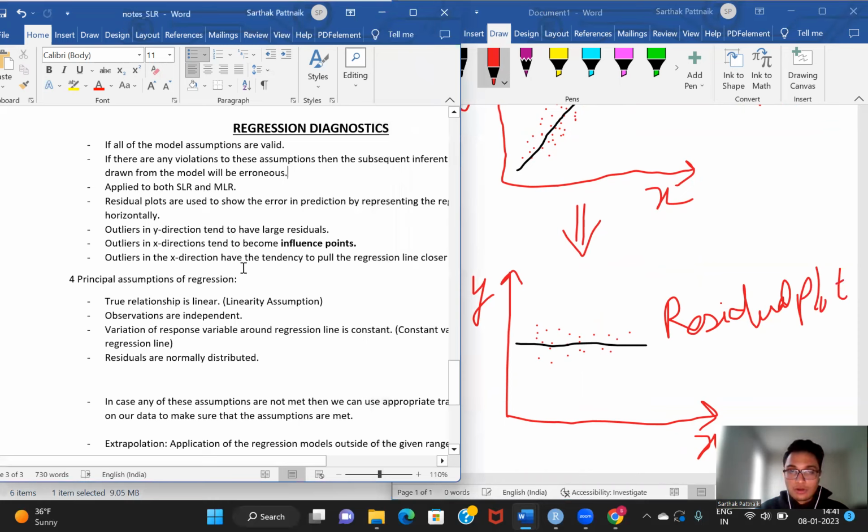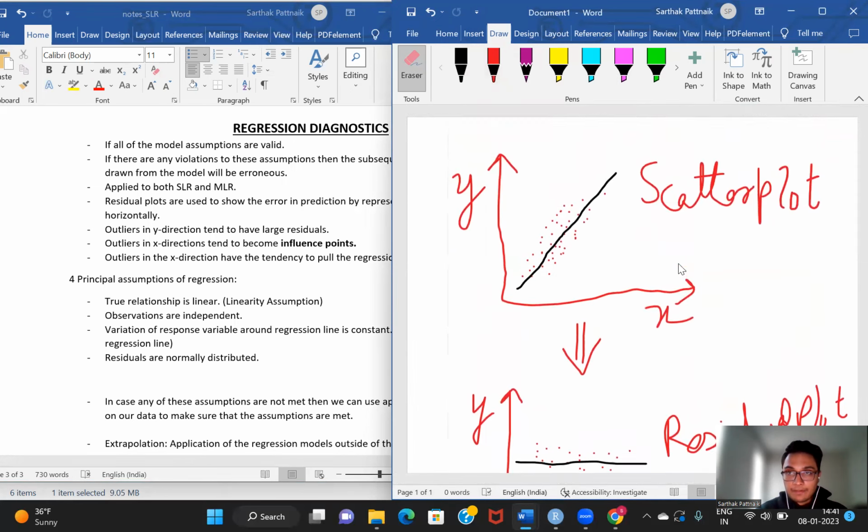Now there are two important concepts here: outliers and influence points. Outliers are something that we have already seen. Basically, they are points that lie beyond the extremities of the box plot. The extremities of the box plot are given by the first quartile minus 1.5 times the interquartile range, and the third quartile plus 1.5 times the interquartile range.